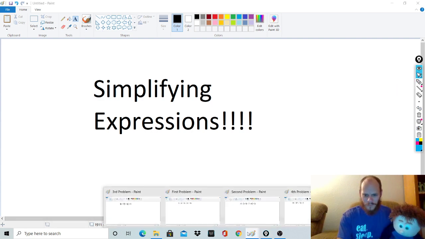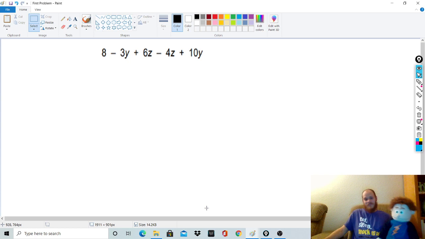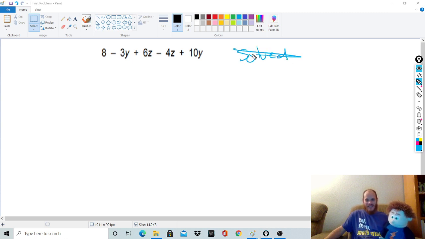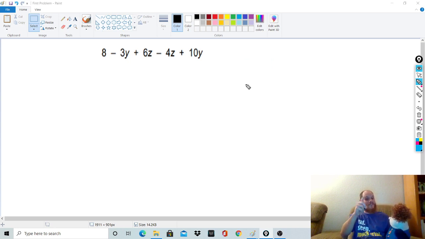I appreciate it. So, we're going to take a look at our first problem here. There are some things that you need to know with expressions. First off, they cannot be solved. So don't try to come up here and just start combining all these things and solve it. You're not solving them, you're simplifying them. Simplifying is another way of making it easy to look at. Eventually, you'll learn how to evaluate an expression, which will be another video. And to do that, you have to first be able to simplify it.